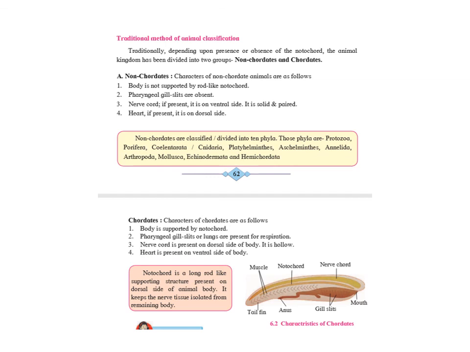Now the non-chordates are further subdivided into 10 phyla, while the chordates are placed in a single phylum by the name of Chordata, and then they are again further subdivided. Let us see how they are subdivided.